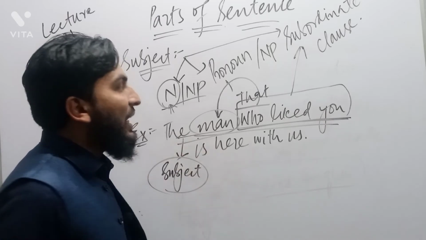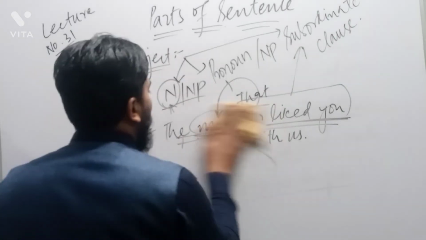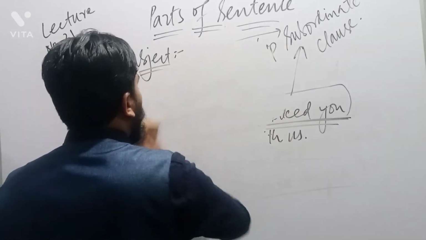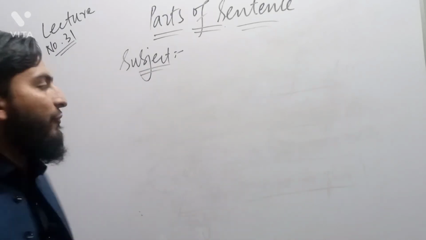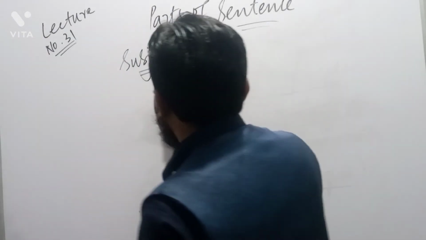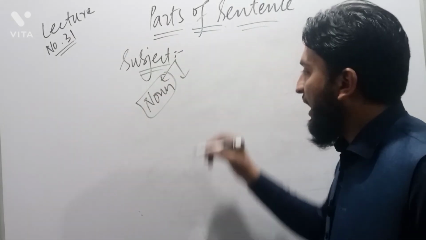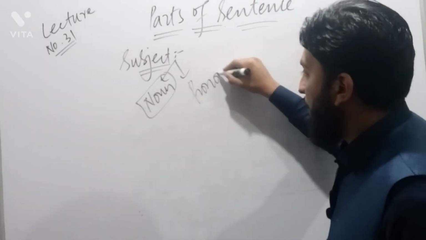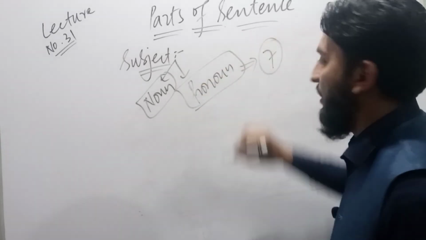Now, what are the subject pronouns that we use? It is quite clear to us that in subject we have a noun or a pronoun. As a noun, that is one thing, and as a pronoun, that is another thing. When we say subject pronouns, they are 7 in number.